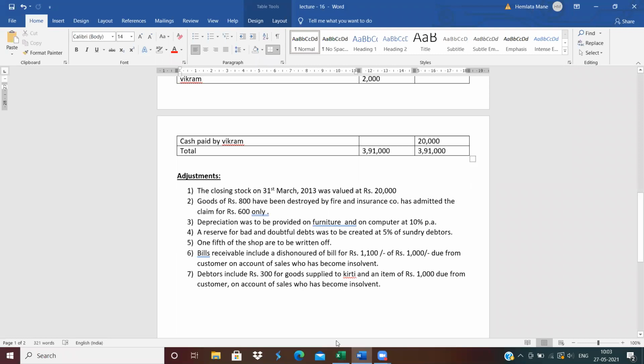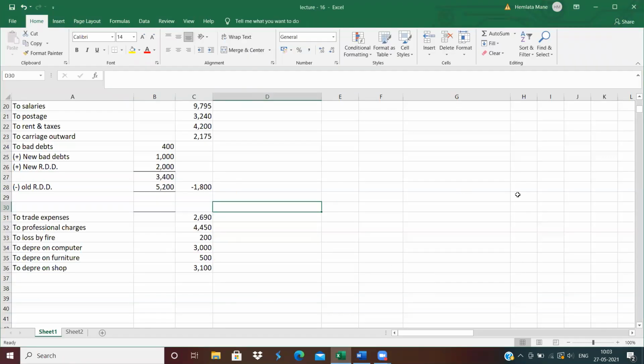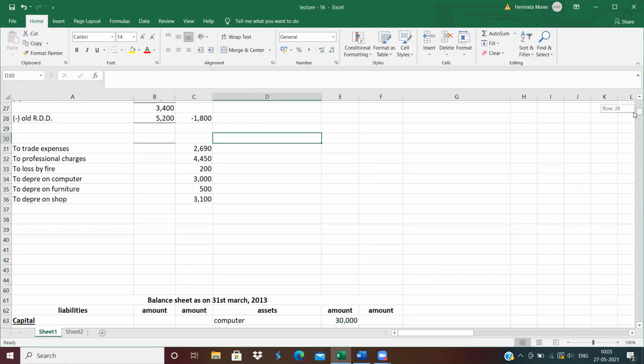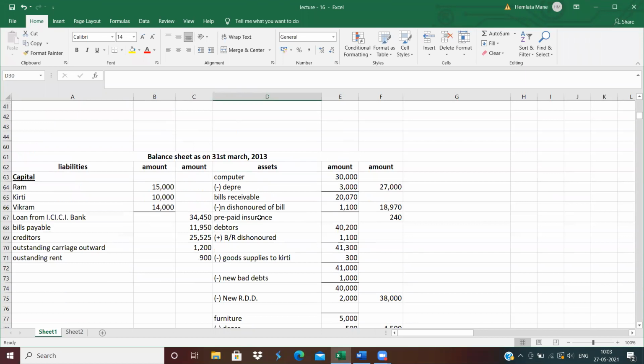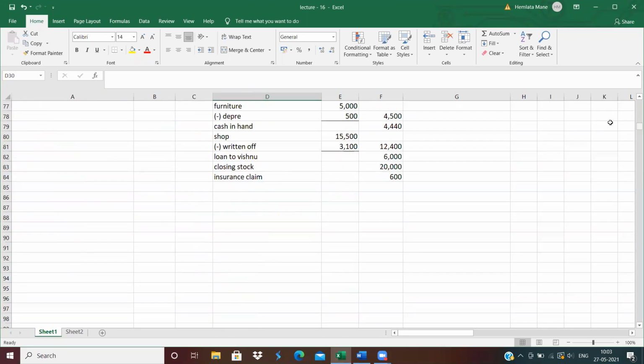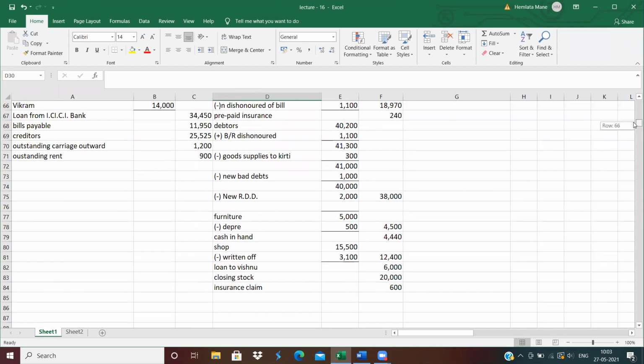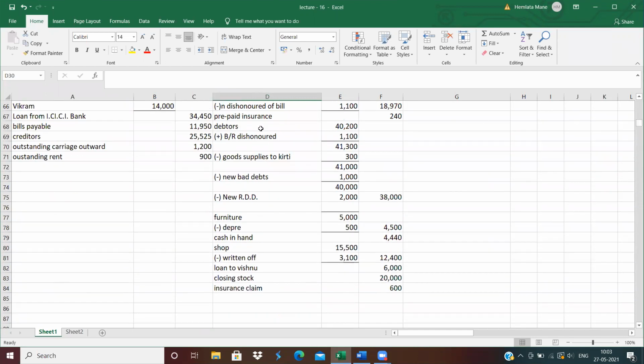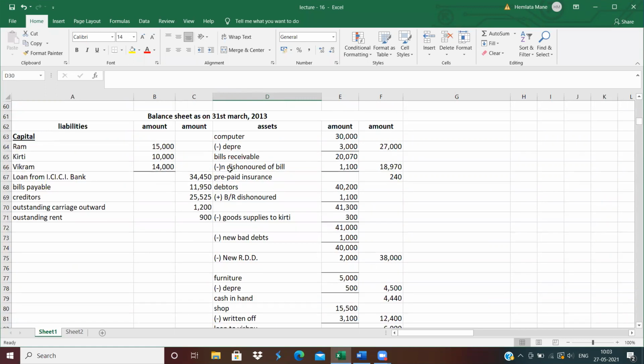Next is depreciation. We do the adjustment of depreciation on furniture and on computer. Next is the shop; depreciation on shop is also provided. Next is dishonor of bill: less dishonor of bill included in bills receivable, so less from bills receivable and add in debtors.